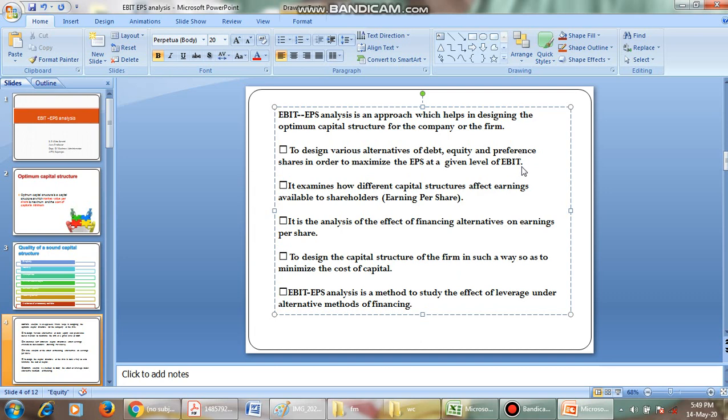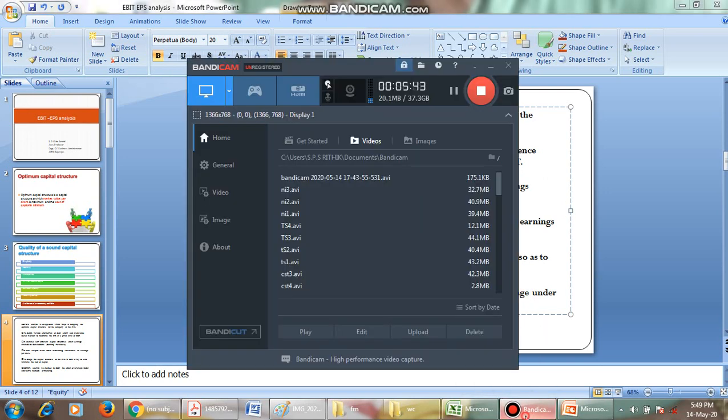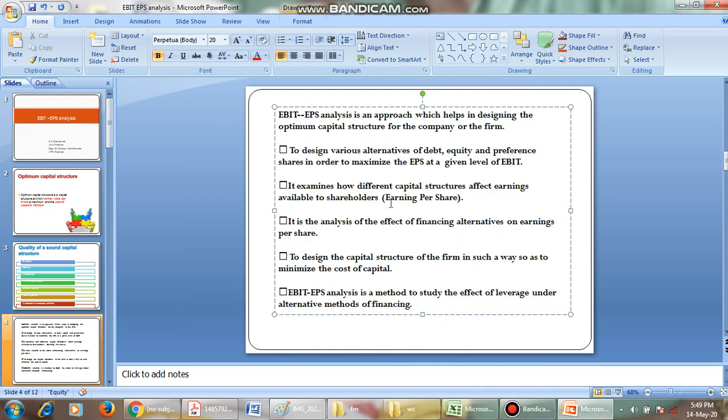In order to know what the level of EBIT is and what the EPS is with the change of the combination of debt, equity and preference, we have to do the EBIT EPS analysis. Okay, it estimates how different capital structures affect the earnings available to shareholders, that is EPS.